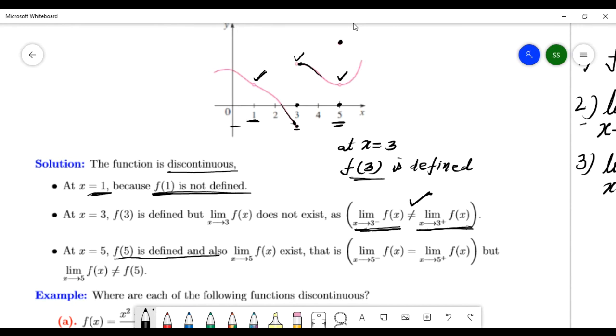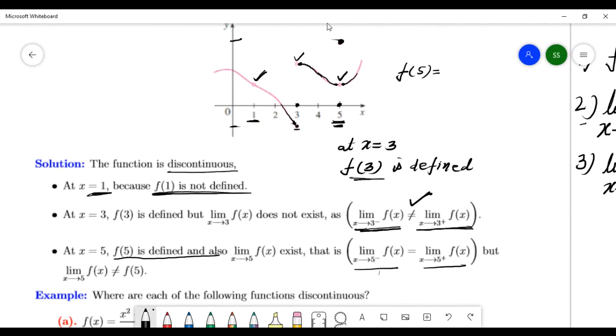But look at the limit at 5. The left limit is here and the right limit is here. So the left limit and right limit are the same. But the first condition, f of 5, is this point here. The limit at 5 and f of 5 are different here. So this is discontinuous. Right?